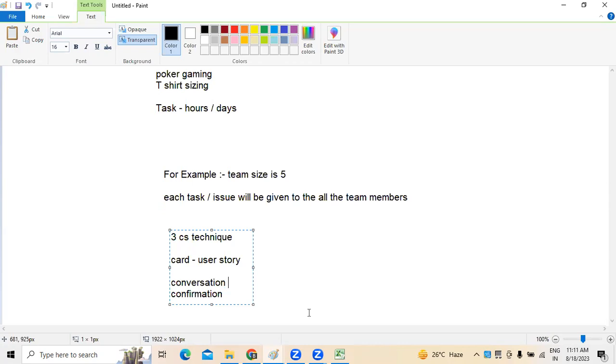But sometimes what happens, there won't be any coordination, there won't be any confirmation as well as acceptance. Again, that user story can be re-estimated because story points are not full and final. We have to understand that re-estimation can also be done. For example, we have given a user story 5 story points. Assume after that, the product owner wants to add new things to the user story. So automatically effort estimation will also increase, complexity also increases. Equally, we have to re-estimate the user story.